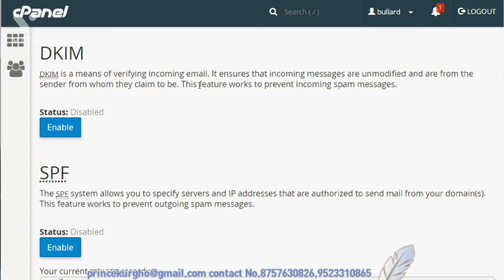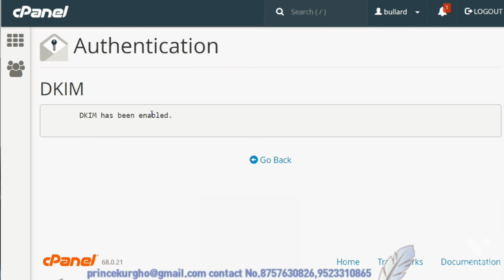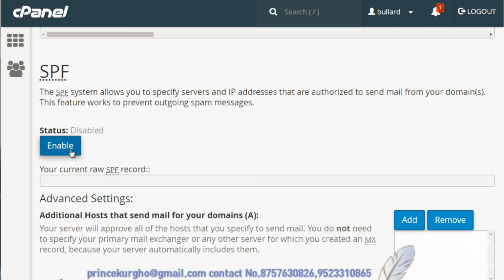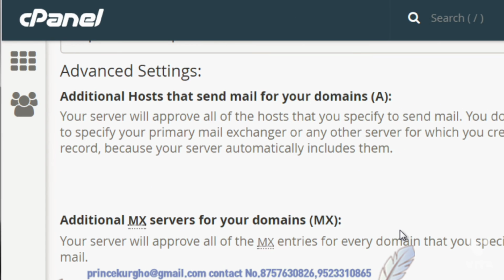Meaning if you're emailing from that email, when the ISPs like Gmail, all these other internet service providers or email service providers see your email, they'll put it straight to the spam box. And you don't want that, right? So you want to protect as much as possible. So best to do that by clicking enable for the DKIM, and then you can enable the SPF here. So doing those two items will help you greatly as far as protecting your email and for protecting your email as far as the reputation goes in relation to the email service providers and to keep your domain whitelisted.